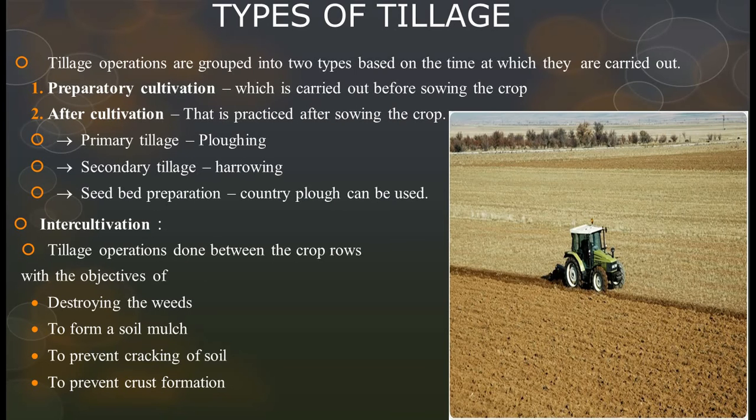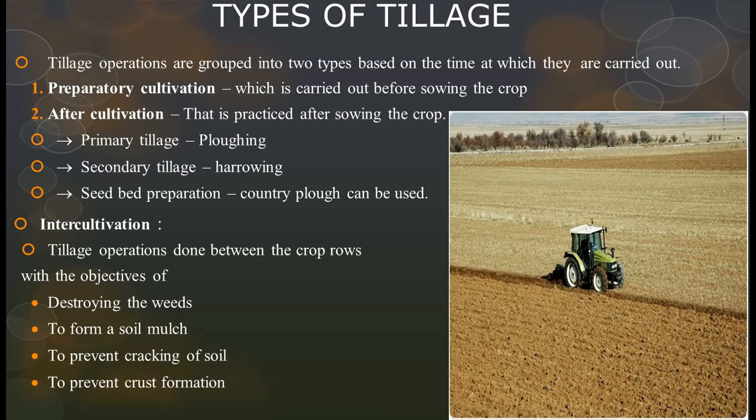Let's start, friends. Agronomy, types of tillage. Tillage operations are grouped into two types based on the time at which they are carried out: preparatory cultivation, which is carried out before sowing the crop, and after cultivation, which is practiced after sowing the crop. Primary tillage means ploughing, and all the ploughs are included in primary tillage.